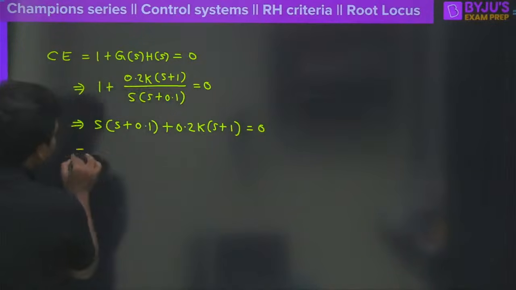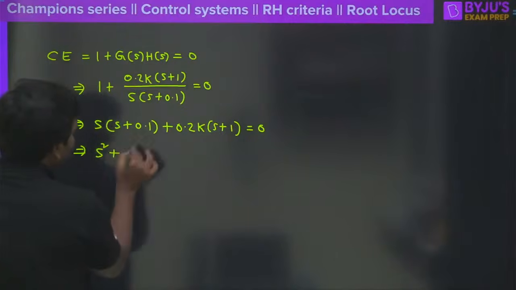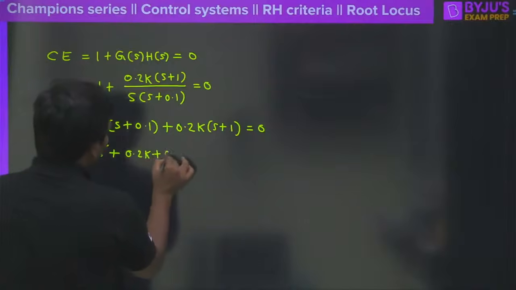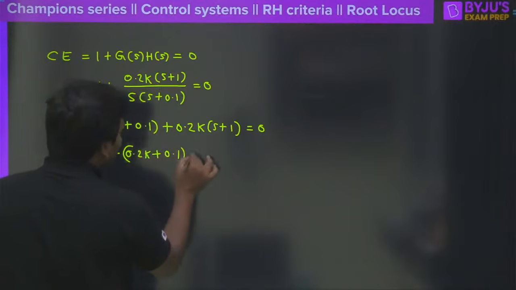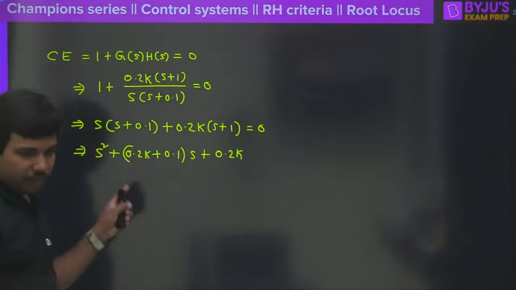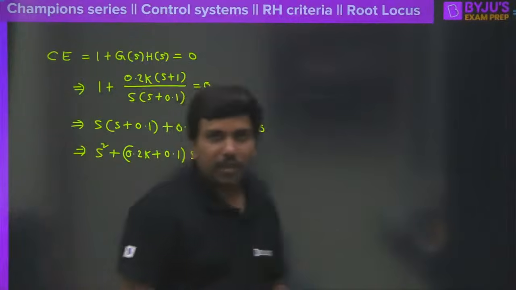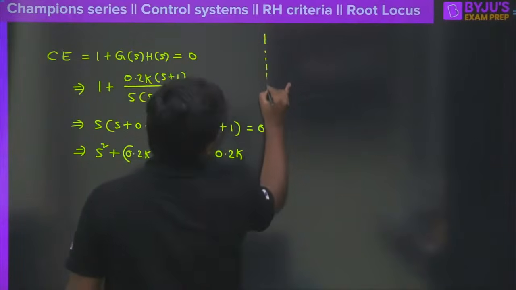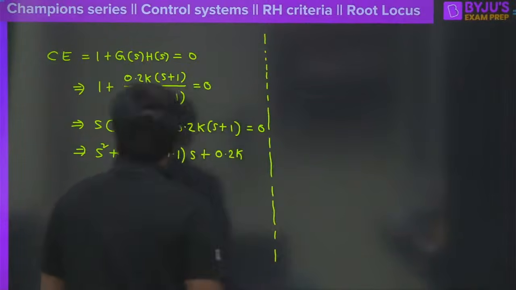So what are you going to get here? It will be equal to S square plus, of course, 0.2K plus 0.1, whole into S, plus 0.2K. Clear? So this is considered the characteristic equation here, right? We have just solved for the characteristic equation, and once we get it, we must form the Routh array.